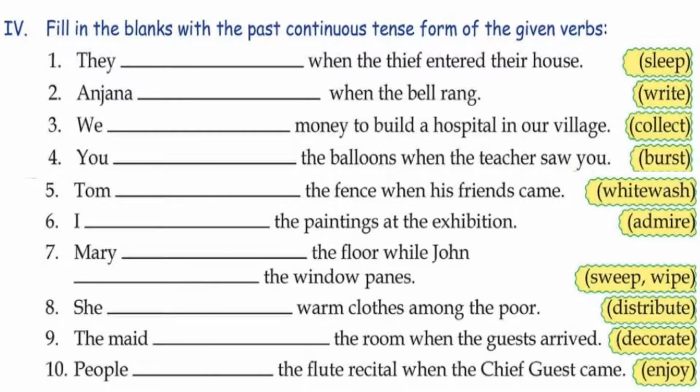Fill in the blanks with the past continuous form of the given verbs. See children, if it is singular, write was. If it is plural, write were. Like they, it's plural, so we will write they were and sleep will change into sleeping. They were sleeping when the thief entered their house. Anjana is singular, so write was. Anjana was writing when the bell rang.